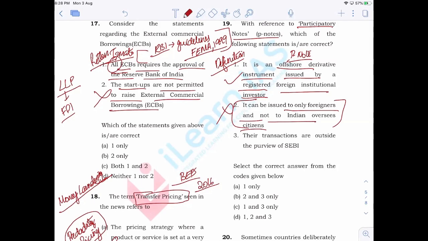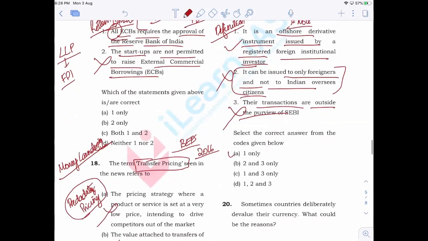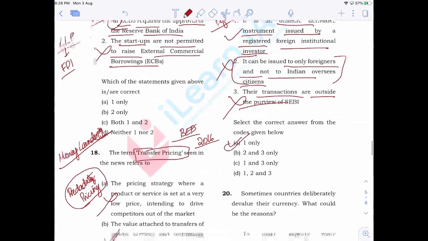Now, the third one: their transactions are outside the purview of SEBI. It is wrong because SEBI is bringing all these guidelines, whether it is the limit of NRIs in holding participatory notes, the limit of overseas citizens of India, or the reports to be submitted by the foreign institutional investor. All these things are controlled and regulated by SEBI, so we cannot say it is outside the purview of SEBI. That is also wrong. So the answer is A, one only.